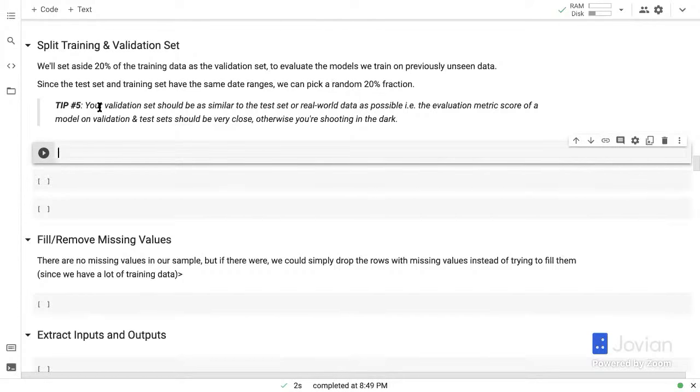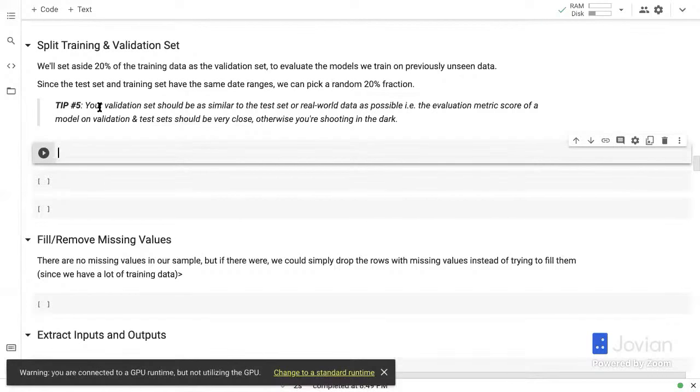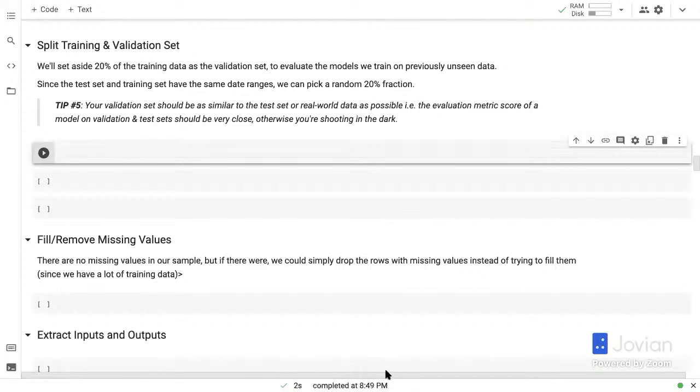Suppose the test set was in the future. Suppose the training set was data from 2009 to 2014, and the test set was data for 2015. Then to make the validation set similar to the test set, we should have picked maybe the data for 2014 as the validation set, and then the data for 2013 and before as the training set, right? So keep those things in mind. It's very important to create validation sets carefully.